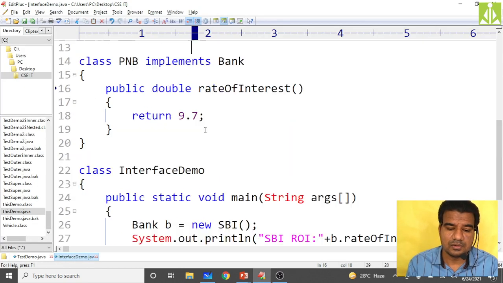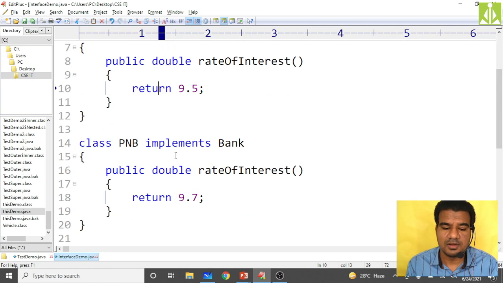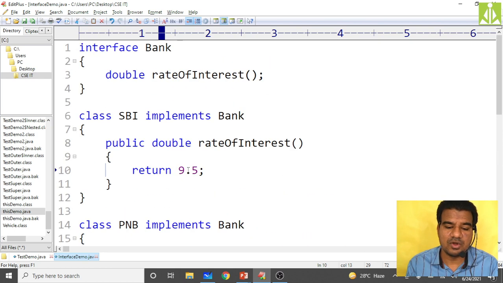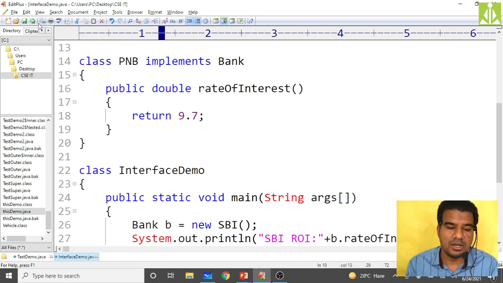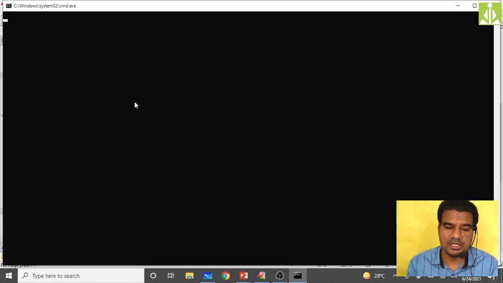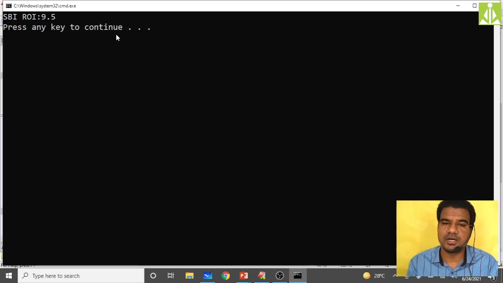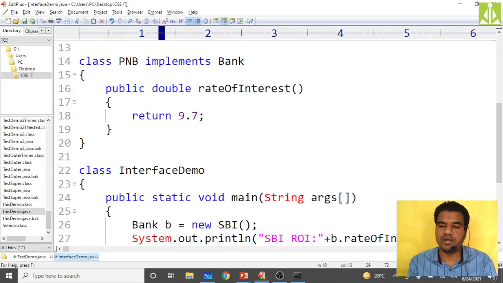See the errors what we are getting and how I am modifying those errors, you need to practice. Okay, simply because the return type we took void over here previously. So if you are taking return type void, how come you are going to return some value from that method? It is an error. Okay, so only the return type we got the issue, and I modified that to double, so there are no issues now. Simply go compile, we are not getting any issue, the program got compiled successfully. Now go and run. As you can see, rate of interest of SBI we are getting like 9.5.